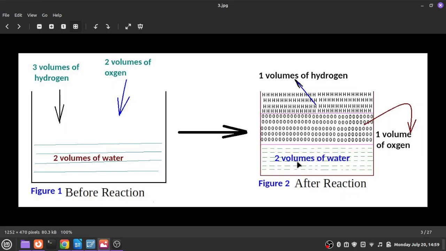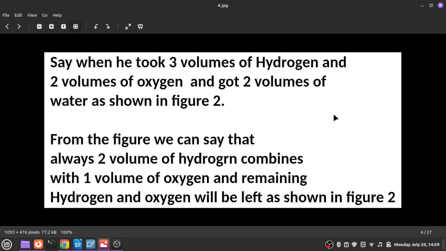Here again he observed that only 2 volumes of hydrogen and only 1 volume of oxygen were utilized in making 2 volumes of water. The remaining is left over. Even though he had taken different volumes, every time he observed that only 2 volumes of hydrogen combine with 1 volume of oxygen, and so he got a fixed ratio, that is 2:1:2.